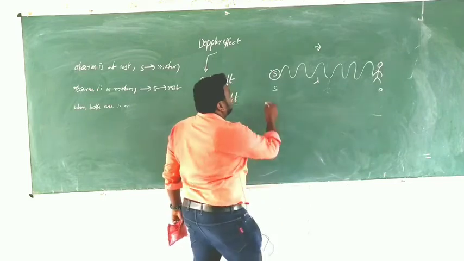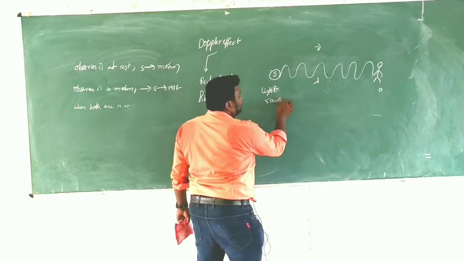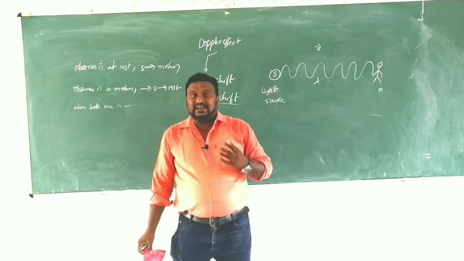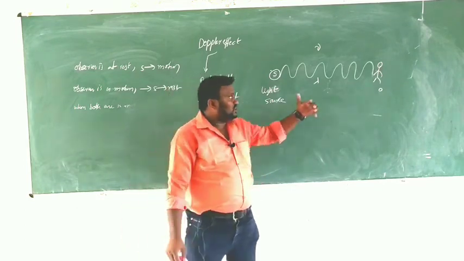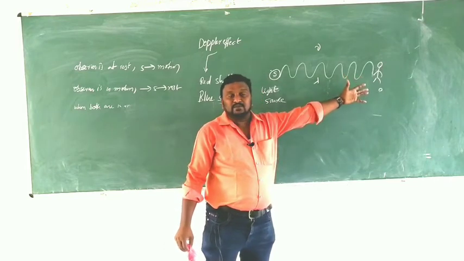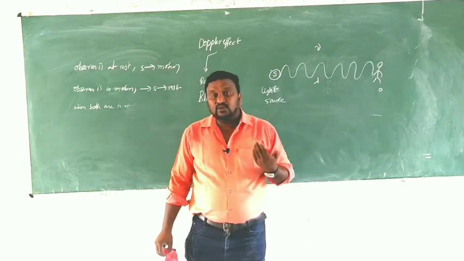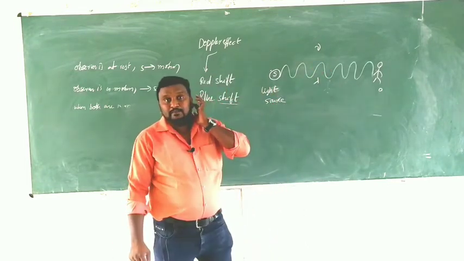Here the source means nothing but the light source, which I am drawing here. The source produces light waves, and they move towards the observer with some frequency and wavelength, shown here as nu and lambda.